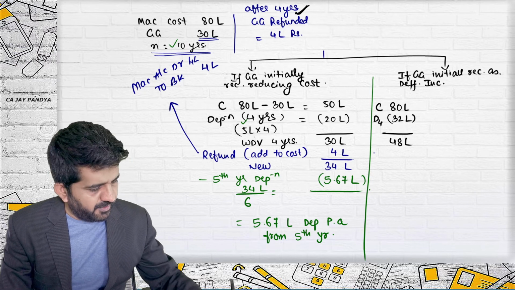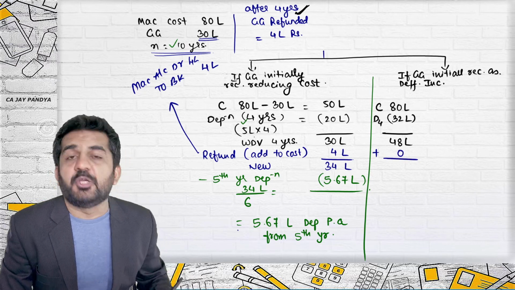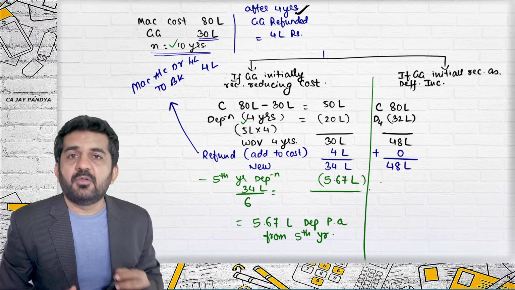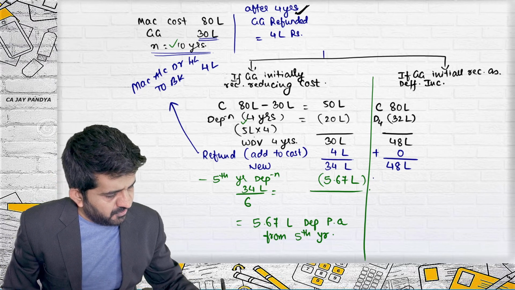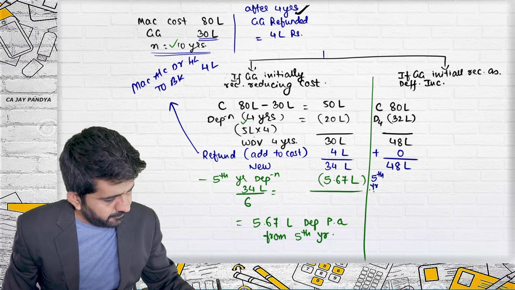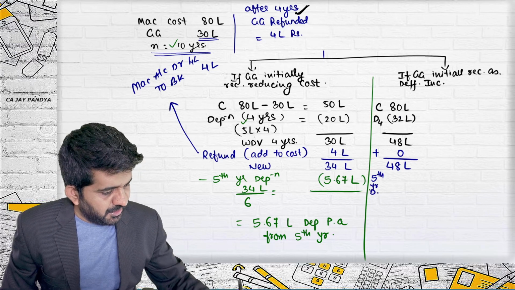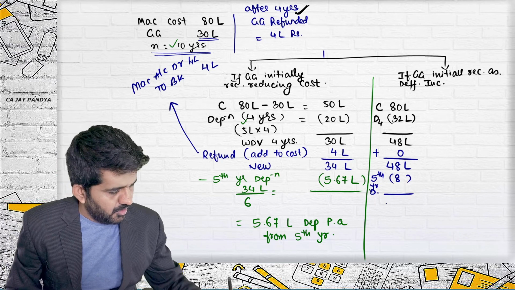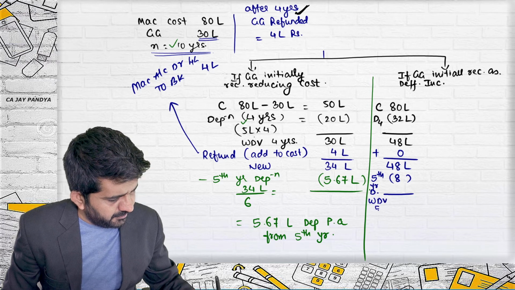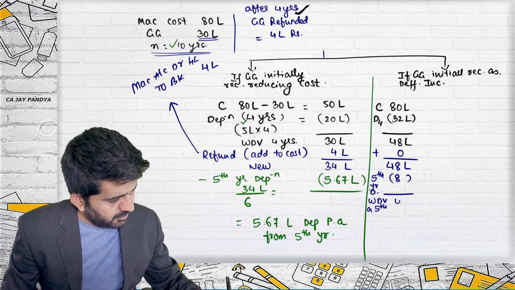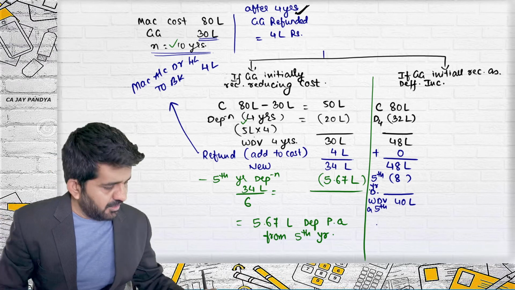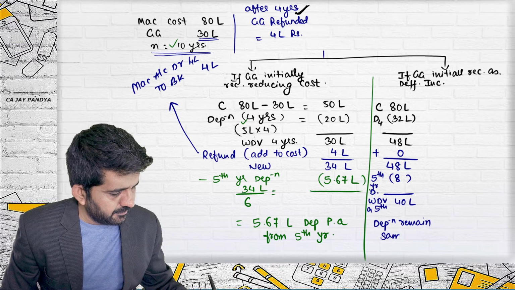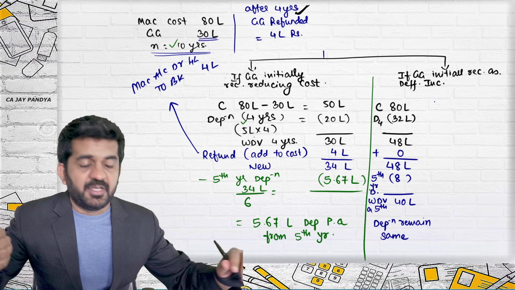The refund of government grant, what will be added to the cost? It was not reduced from cost, so now it will not be added to the cost. What will remain WDV? 48 lakhs. What will be depreciation from 5th year? It will still remain 8 lakhs. What will be WDV after 5th year? 40 lakhs. So depreciation will continue to remain the same. Sir, then where will be the difference?